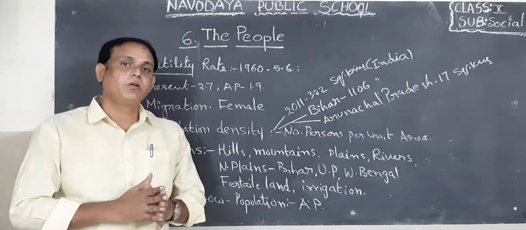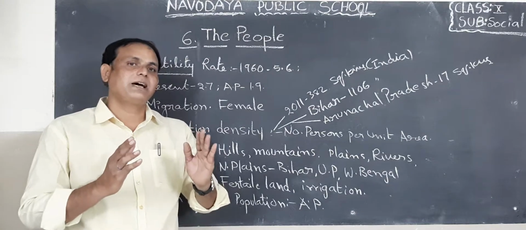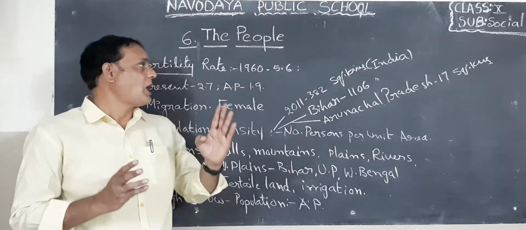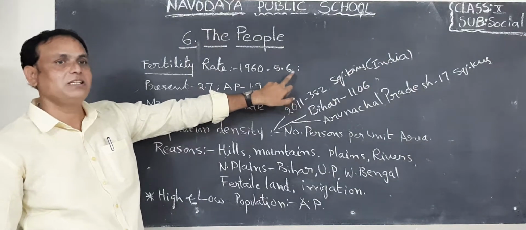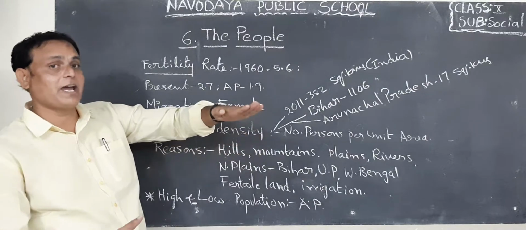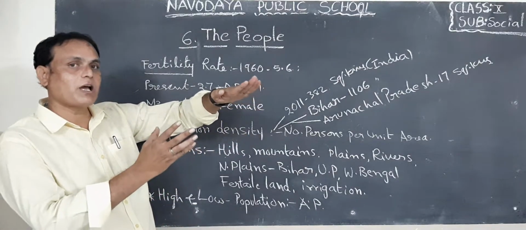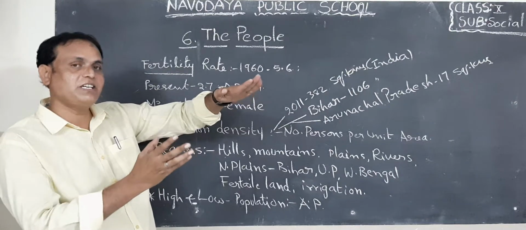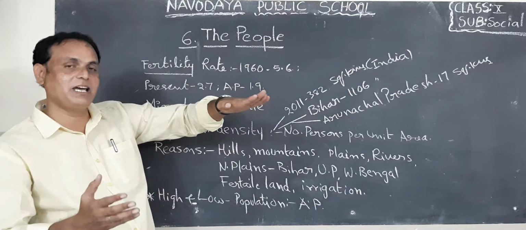For example, in 1960, a couple had to give birth to how many? 5.6 children. That means 6 children. Okay. But what happened every 10 years? If you carefully observe, every 10 years the fertility rate is decreasing year by year.